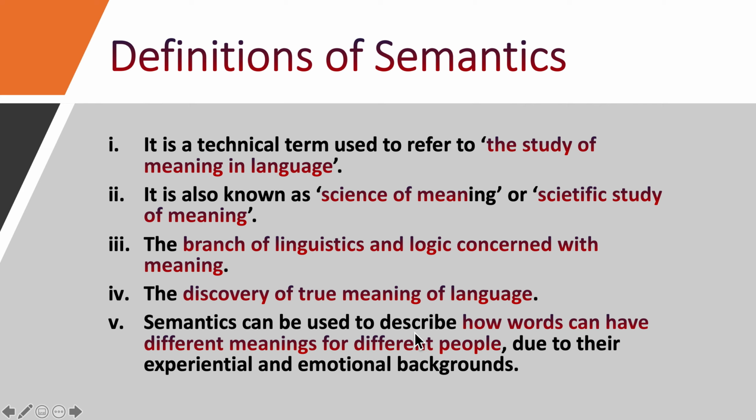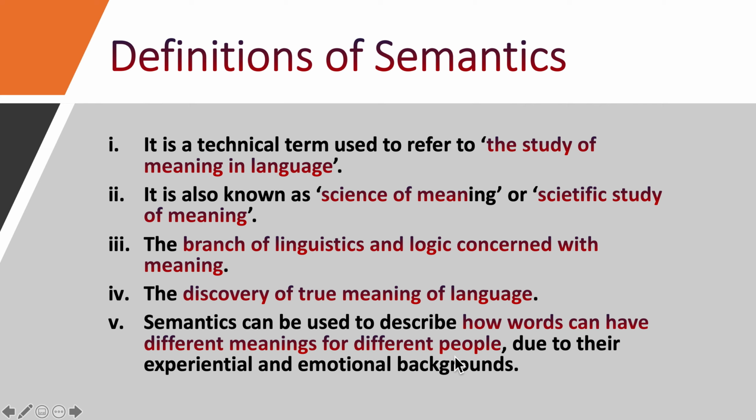So, semantics can also be used to describe how words can have different meanings for different people. I speak something, there are many students that listen to me, but it's not necessary that every student who listens to me will have the same meaning as I speak.